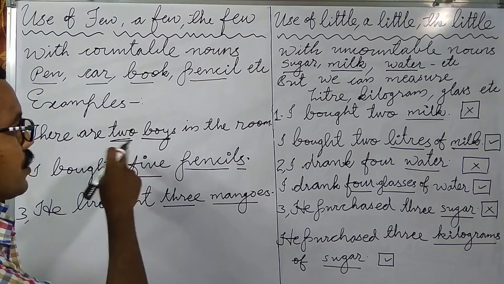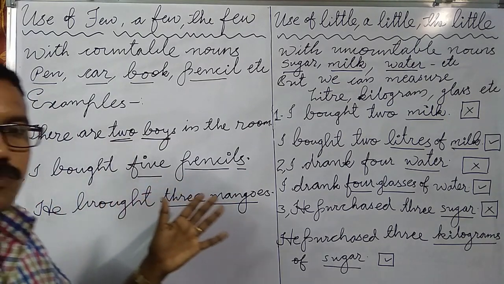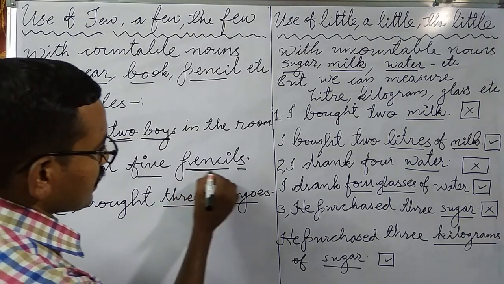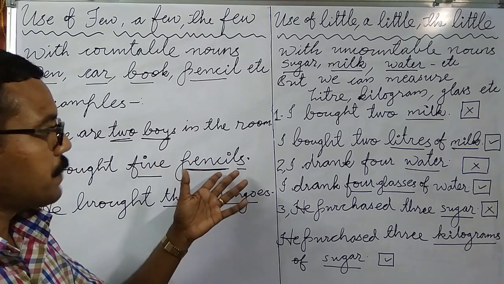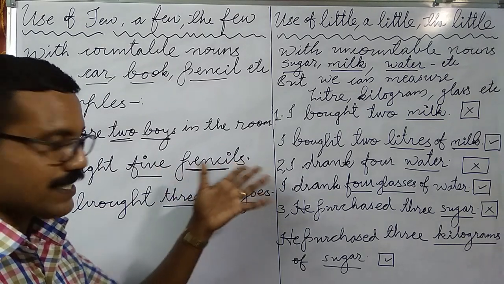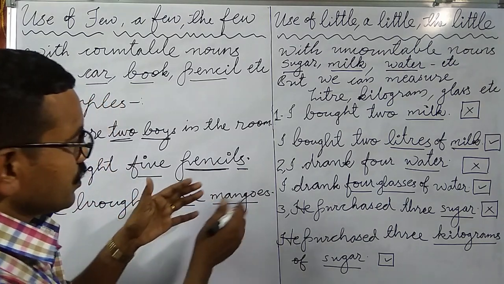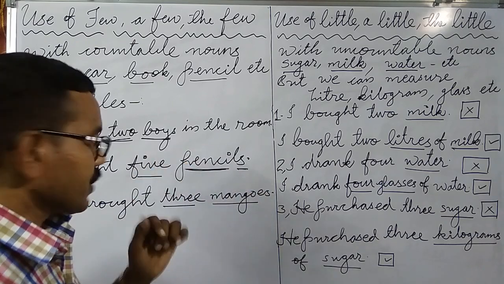The second example: I bought 5 pencils. Pencil is a countable noun. Here 5 is the adjective used, so from singular to plural we change pencil to pencils.